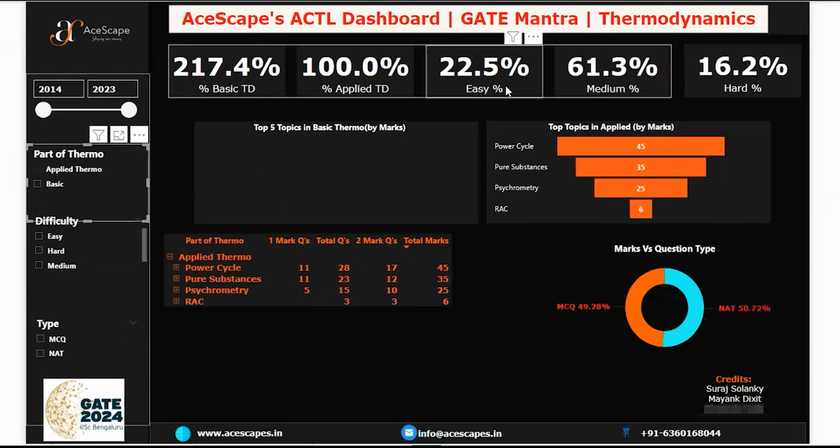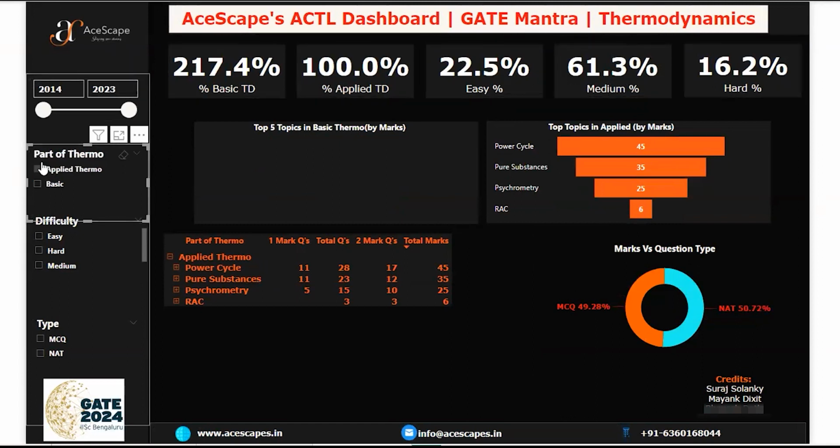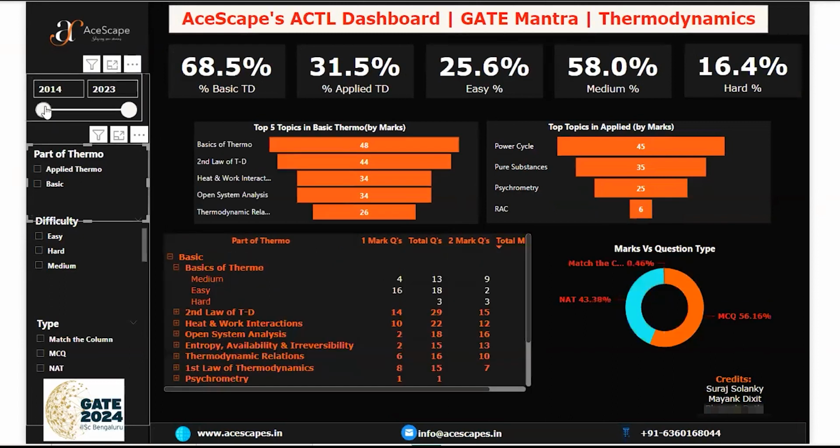So you can see, hard is not there at all. Mostly it is easy to medium. So entire thermodynamics is of easy to medium zone only. Now let's see the last year paper, when these guys gave the paper.